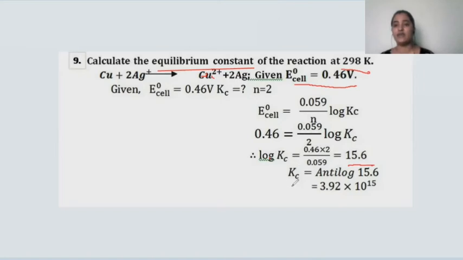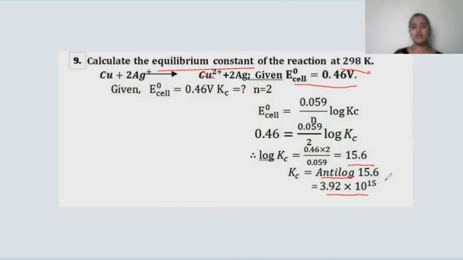And when you need to find Kc, you take the log to this side, such that the log will become anti-log. When you find the anti-log value of 15.6 by using the log table, you are going to get the value for the equilibrium constant. It is found to be 3.92 into 10 to the power 15.